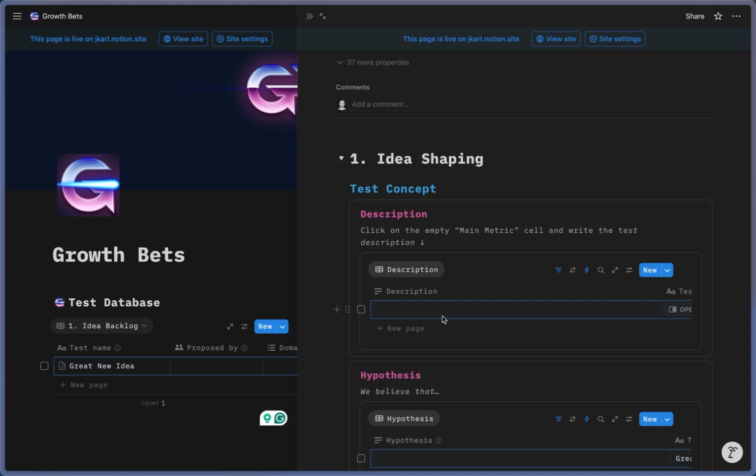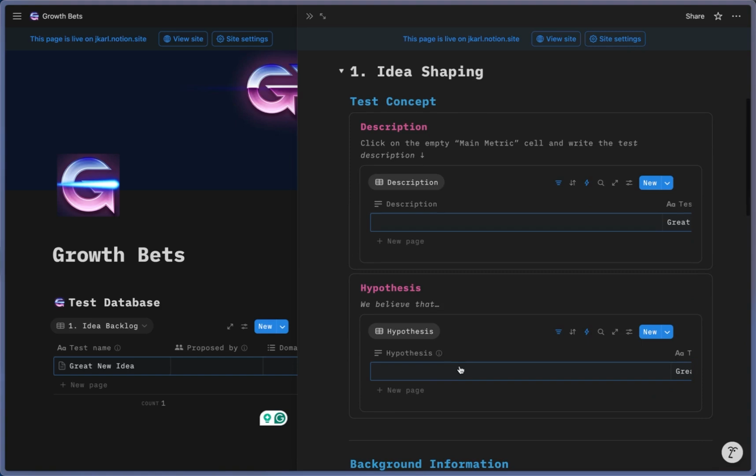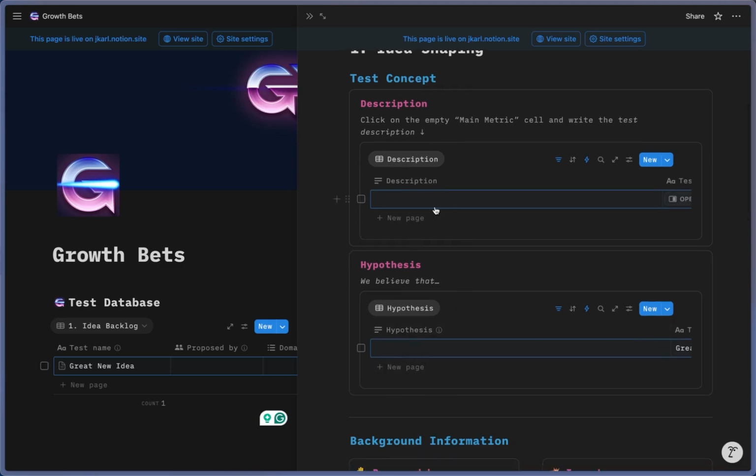What's important to realize is that these two views, this database view and this document one-pager view, are both synced. This single page view is a little better formatted and provides more context and information. However, while this page almost looks like a text document, these text boxes here are actually fields in this database, which means as you fill out this document, you are actually entering information into a database that can easily be tracked and filtered. So for example, if I just fill out this description, so I've filled out these two fields,